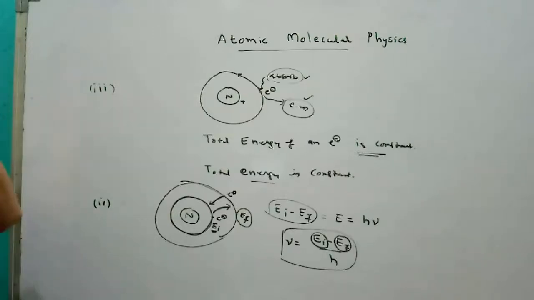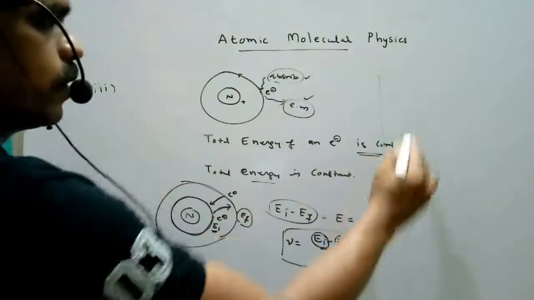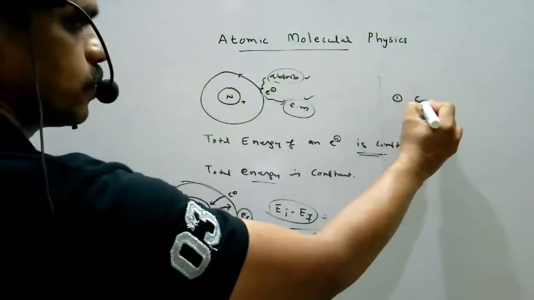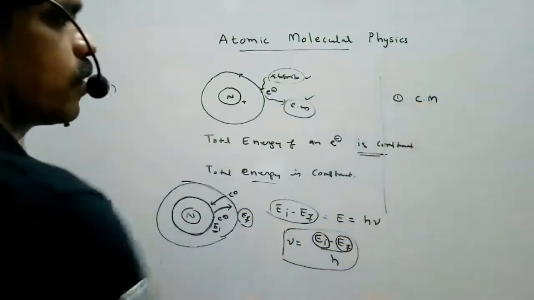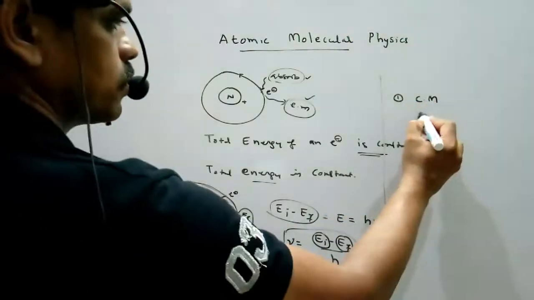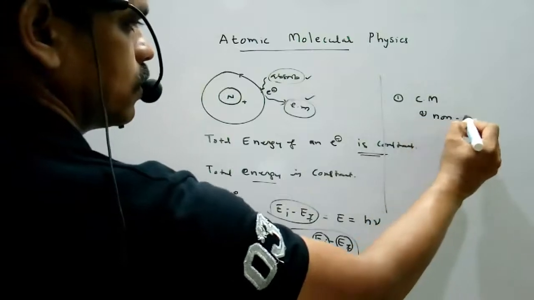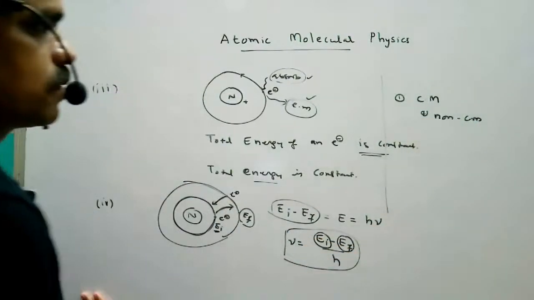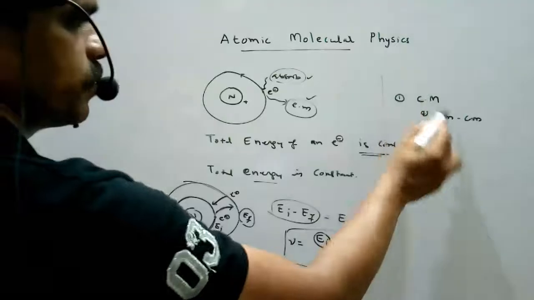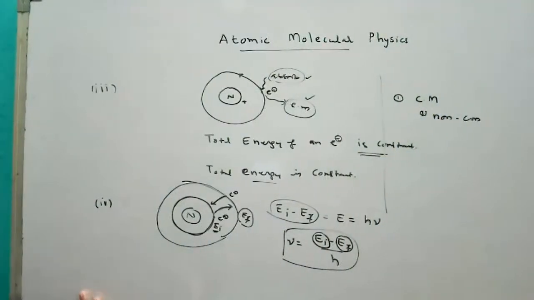So from these four concepts, the four postulates, some are classical mechanics concepts and some are non-classical mechanics concepts. So it is a mixing of classical and non-classical mechanics.